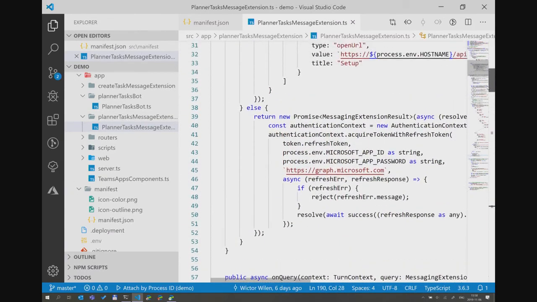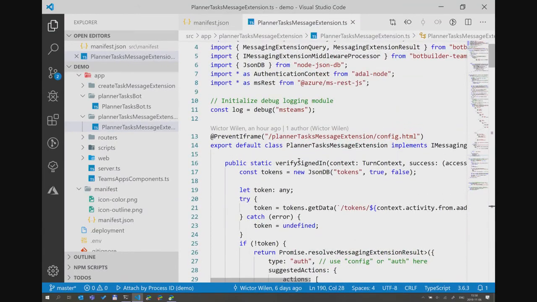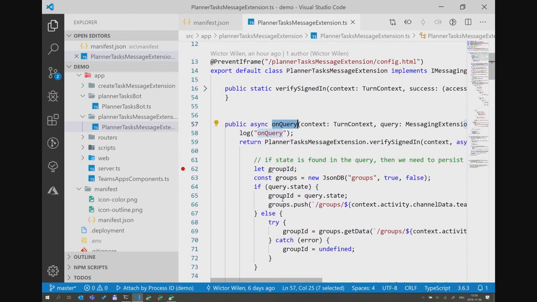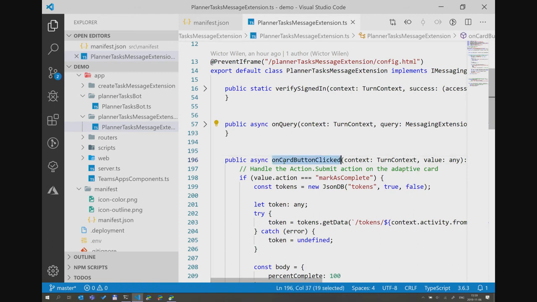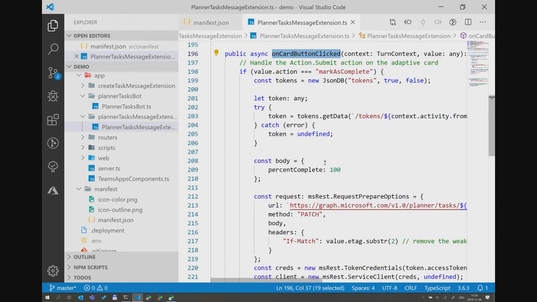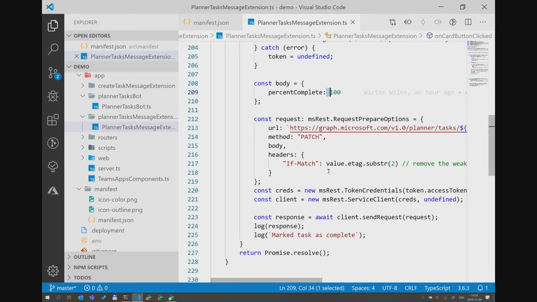So in this case, we have the first one, which has two methods. Also, we should skip the verified sign in. The onQuery, which is the method, scroll up a bit, the method that's being called when we ask for that list of tasks in this case. And we have the other method, which is onCardButtonClicked. And it's in here I need to handle this. So essentially, for both my messaging extensions in this case, we'll get this card button click, mark complete, if you remember. So I need to do some kind of filtering in here. In this case, I'm just sending back to the Graph and patching it with percentComplete 100. And then I'm not sending anything back, so you see an empty resolve in the end there.